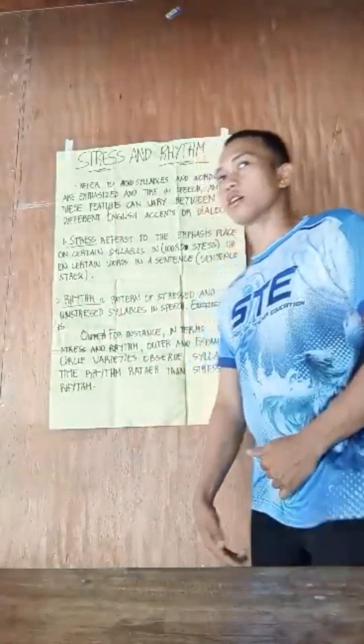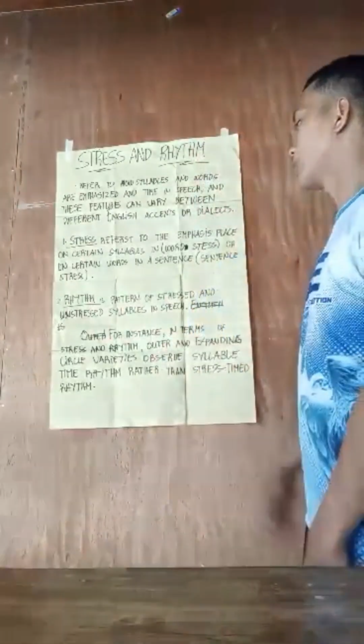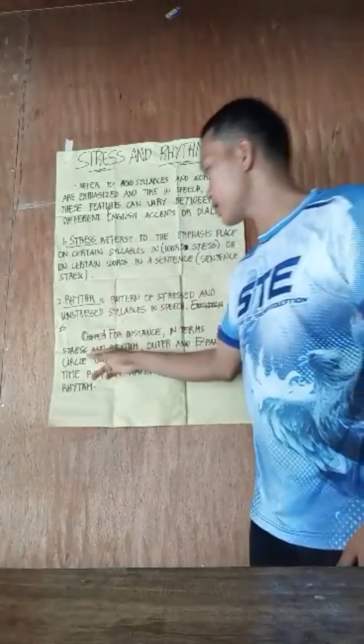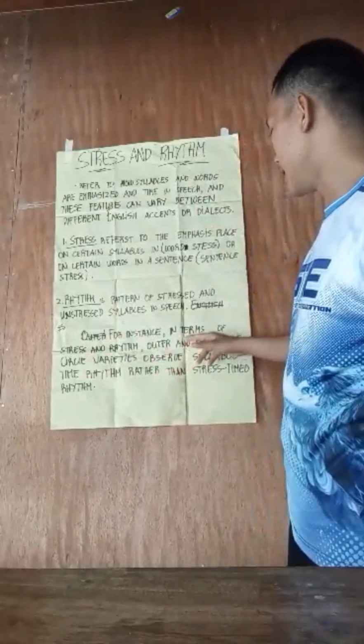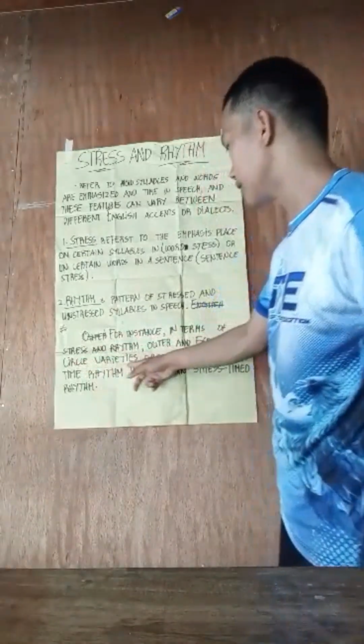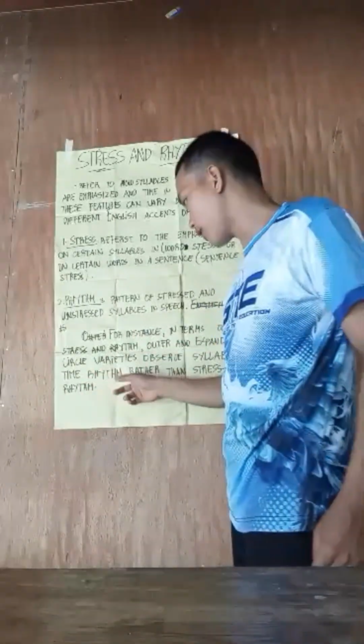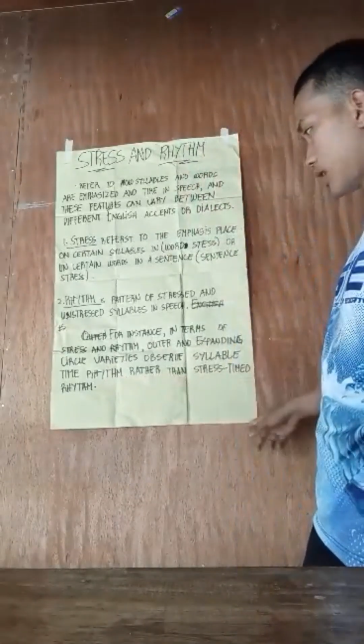So next, in terms of stress and rhythm, in the outer and expanding circles, varieties observe syllable-timed rhythm rather than stress-timed rhythm.